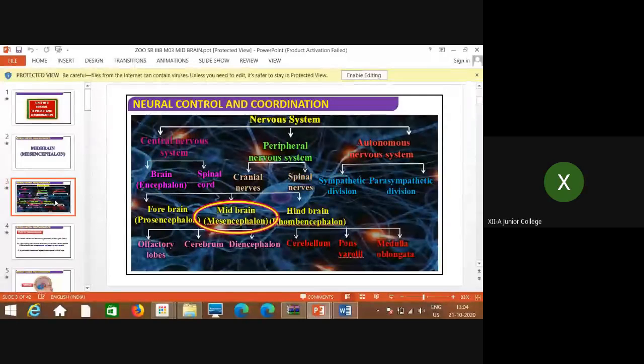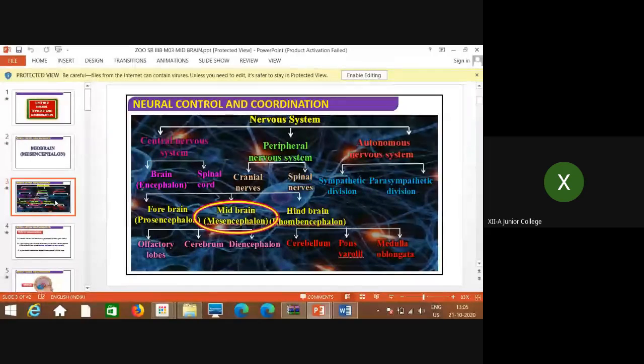Then we started the brain, that is encephalon, in which there are three parts: forebrain, the front part of the brain, called prosencephalon; the middle part, midbrain, called mesencephalon; and the last, backside part, hindbrain, called rhombencephalon. Last time we finished the first part, the forebrain. Now we will start today with the middle part, the midbrain or mesencephalon.